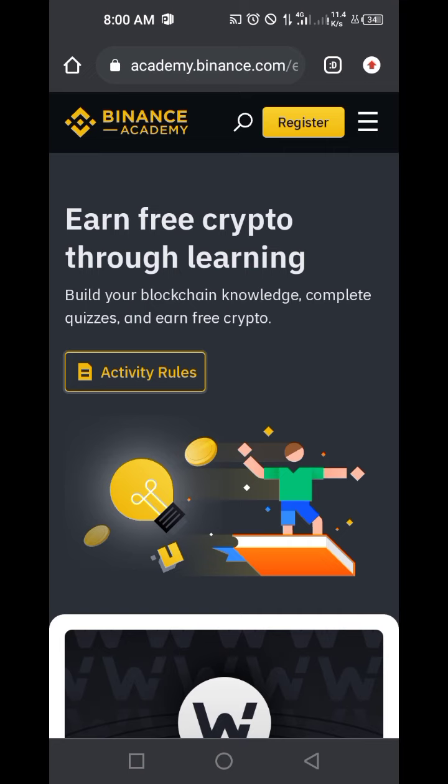If you don't have an account with Binance, check the description box below or our Telegram group to register using my link as a way of saying thank you to me. Just click on the link and register an account using your email, your details, and your password. After registering, make sure you verify your account using your ID card. After verification has been done, that is when you can start participating.